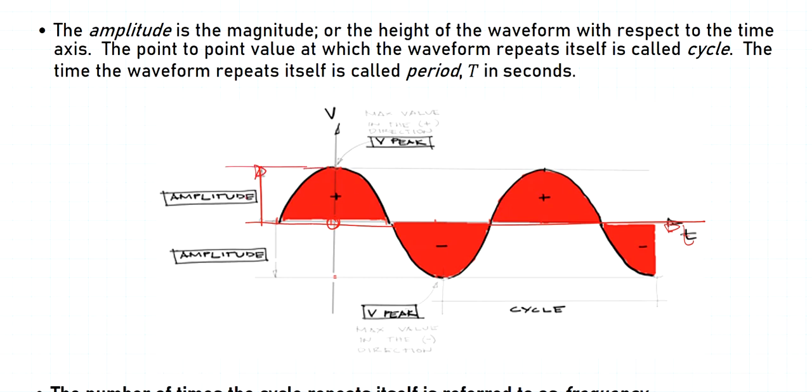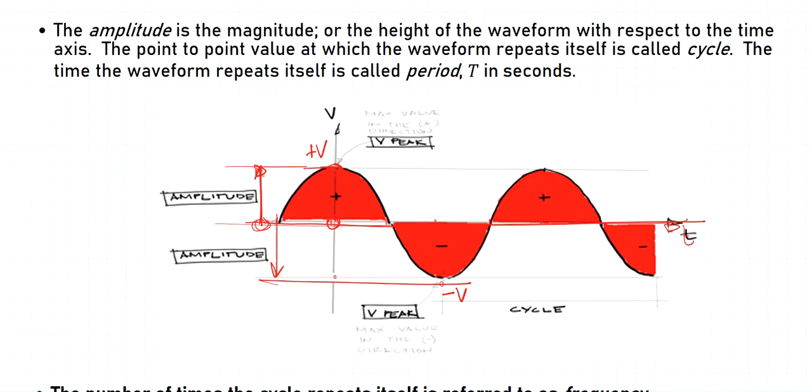So from the zero voltage, or the horizontal axis, to some maximum positive value, that's what we label as positive V. And from here going downward to the maximum in the negative direction, that's what we label as negative V. So it's the peak value in the negative direction.